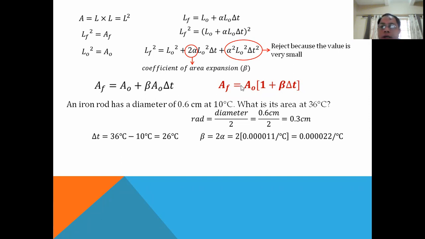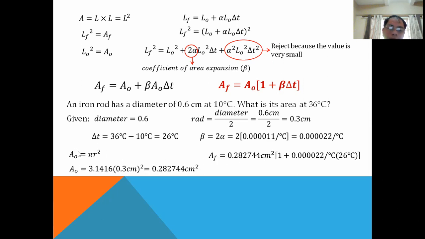To get the original area, of course, you use a formula. If it's a square, then it's just length times length. Its original dimension allows you to get the area of the substance. If the material is circular, use the formula for the area of a circle, which is pi r squared. That is your original area. The original area plus the change in the area will now become your final area.